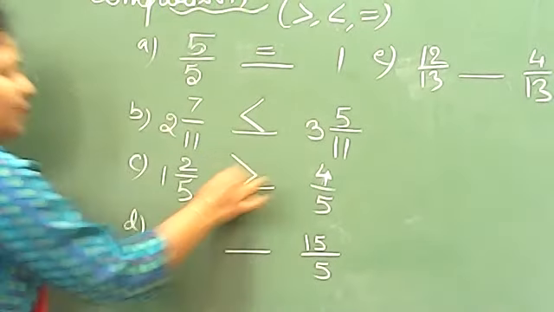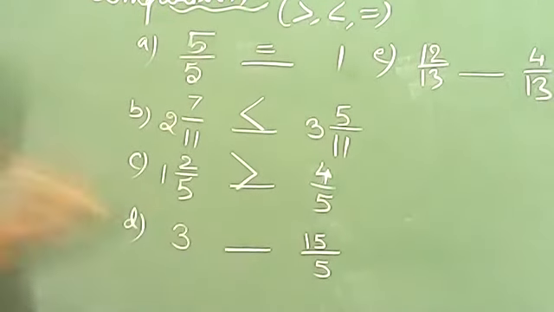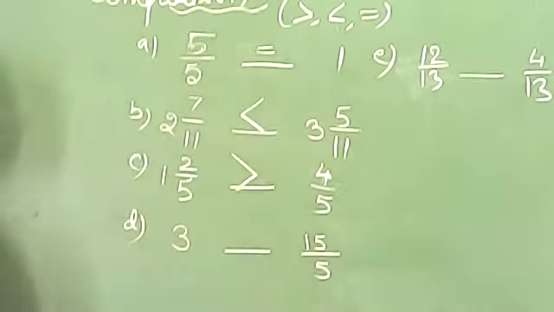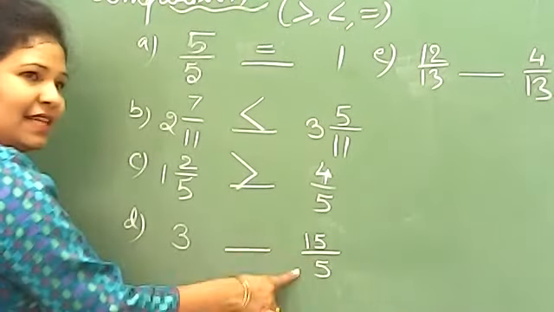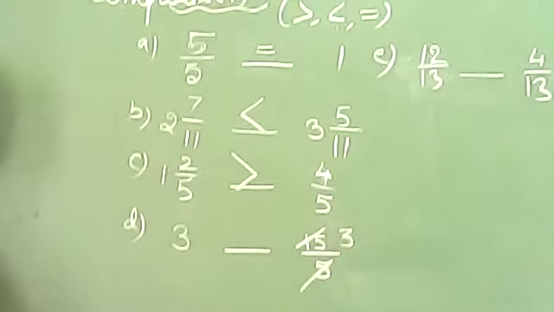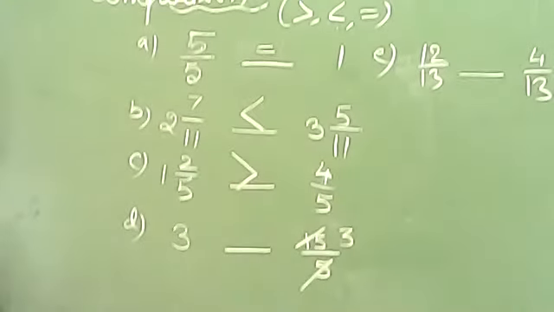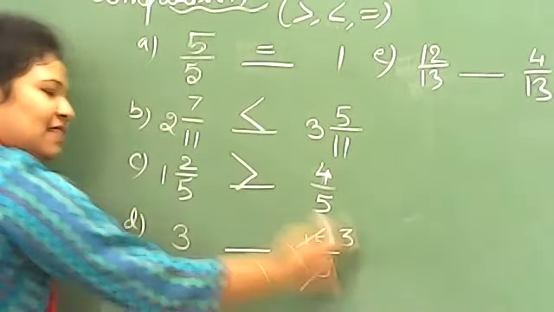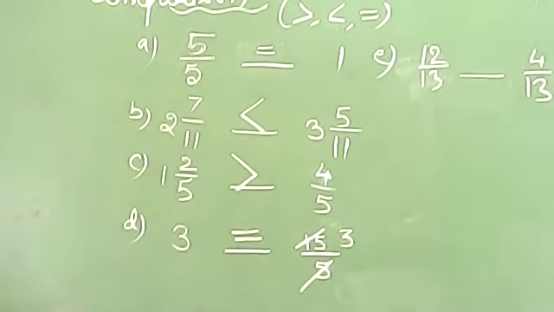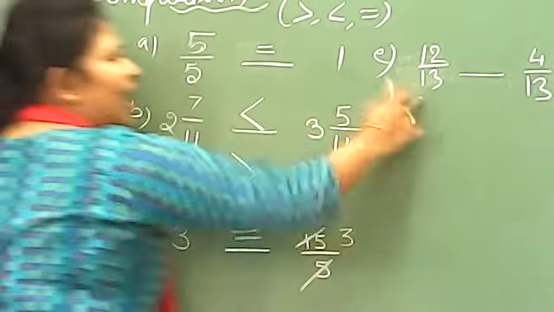The mixed one. Finish. Now this is 3 whole and this is 15 by 5, means improper. Now if you check the improper, you can cancel this. When you cancel this, what will you get? 3 by 1, and 3 by 1 means only 3. That is 3 whole. So again this is 3 and this is also 3. What will they give you? Equal. Finished. Move on to the last one.